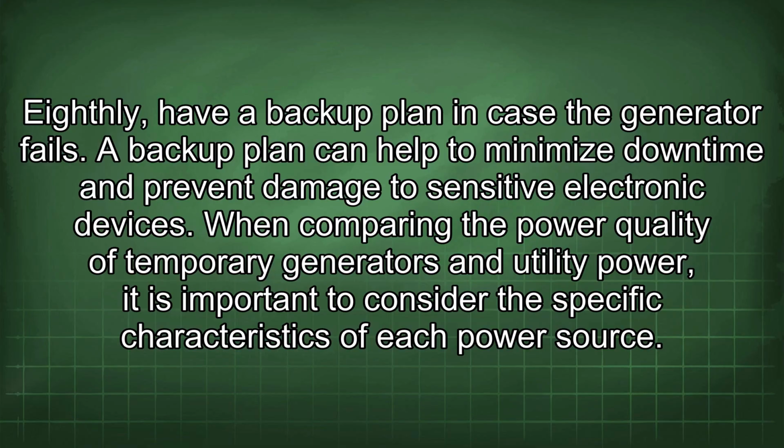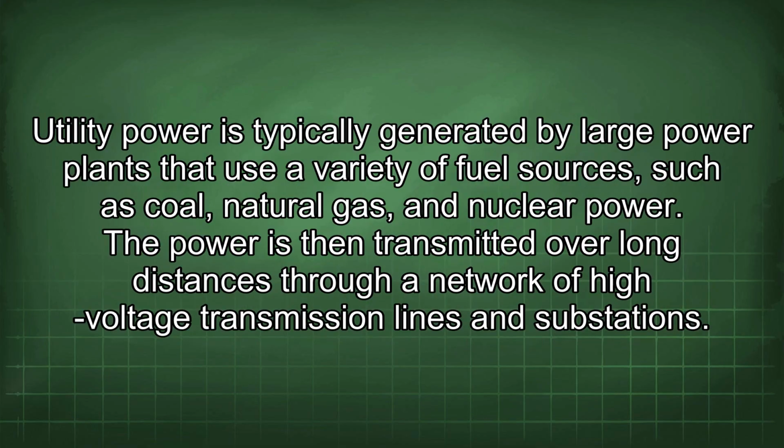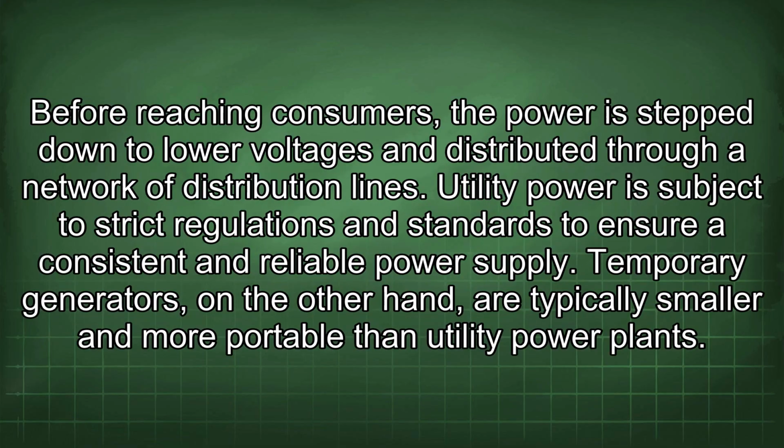devices. When comparing the power quality of temporary generators and utility power, it is important to consider the specific characteristics of each power source. Utility power is typically generated by large power plants that use a variety of fuel sources, such as coal, natural gas, and nuclear power. The power is then transmitted over long distances through a network of high-voltage transmission lines and substations. Before reaching consumers, the power is stepped down to lower voltages and distributed through a network of distribution lines.